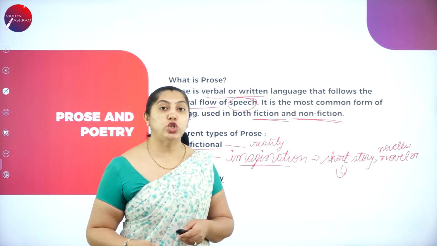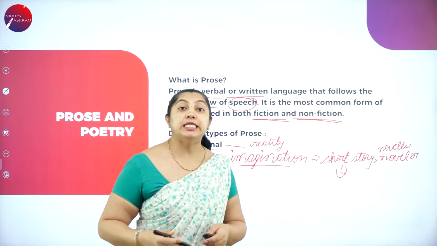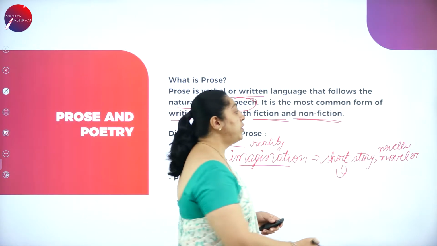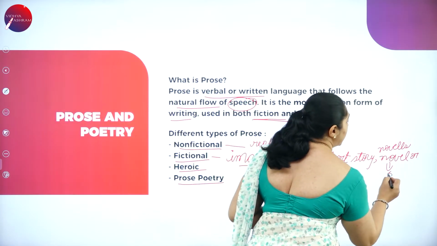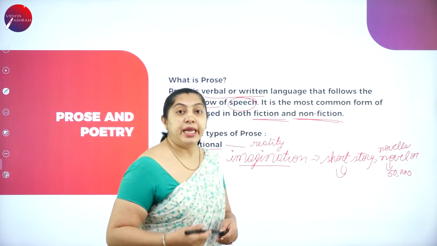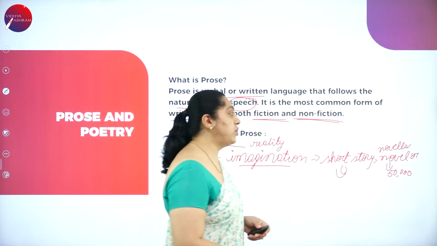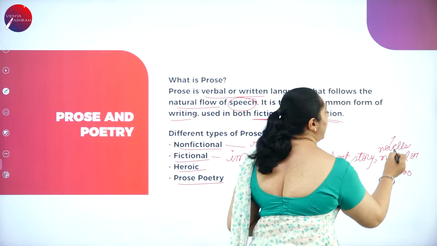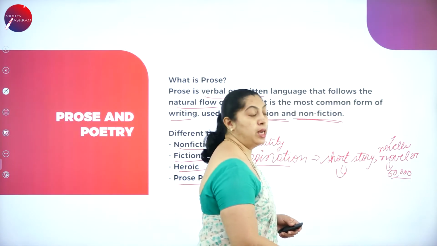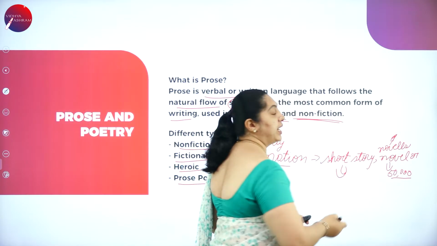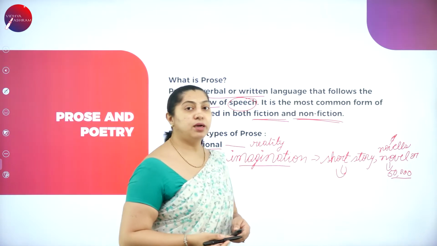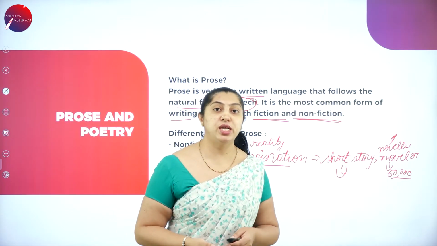When I speak about novel, so novel is a lengthy fictional story with a minimum of 50,000 words. What is the minimum here? The minimum will be 50,000 words, and if it is less than 50,000 words, you will call it as novella. If it is 50,000, it is novel. It is less than 50,000, then it is novella or a short novel. So these are the three things here in the fictional story.